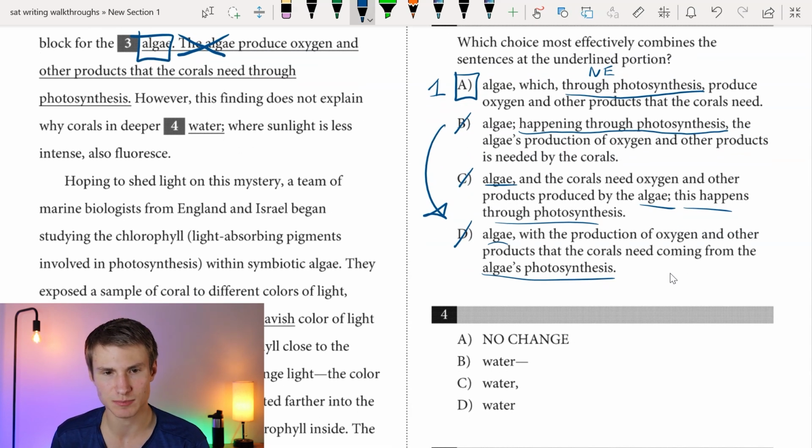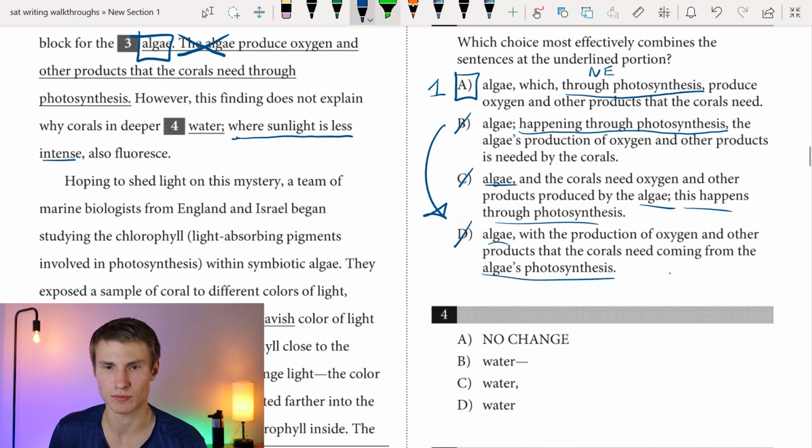However, this finding does not explain why corals in deeper water, where sunlight is less intense, also fluoresce. We have to keep in mind we have a non-essential phrase or clause right here, right? The reason I looked for that is because when I finished reading through the sentence, I saw that comma there after "intense". That's indicating to me that I'm probably looking at a non-essential phrase or clause.